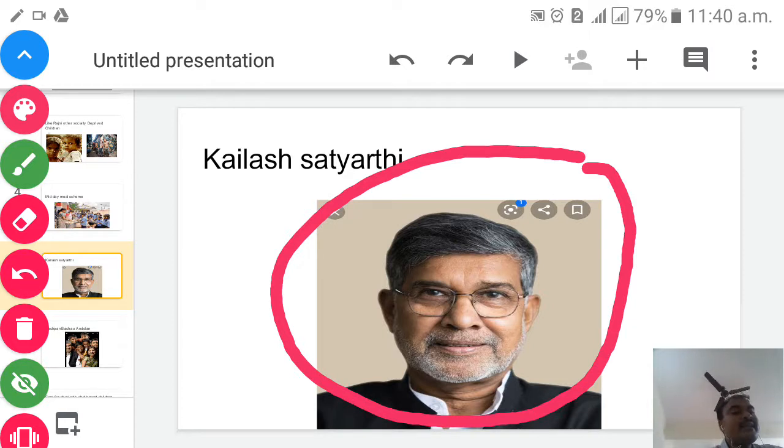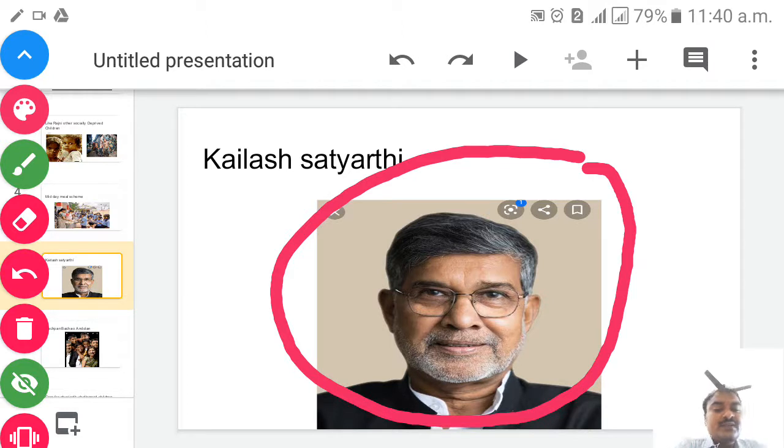Kailash Satyarthi is a child rights activist. He was awarded the Nobel Peace Prize in 2014 for his great contribution in making the lives of socially deprived children better. He founded the Bachpan Bachao Andolan, meaning the Save the Child movement, in 1980. He has worked tirelessly in the sphere of child labor, regulating placement agencies, tracking and rescuing missing children.